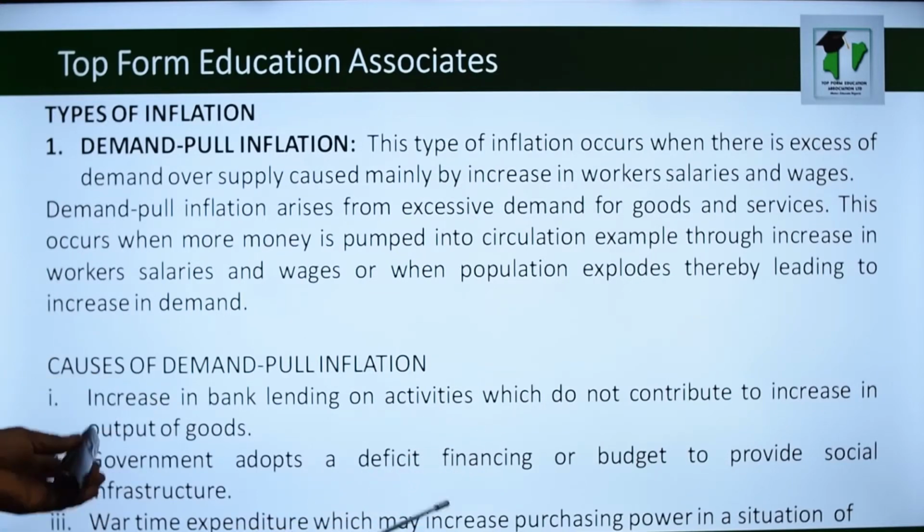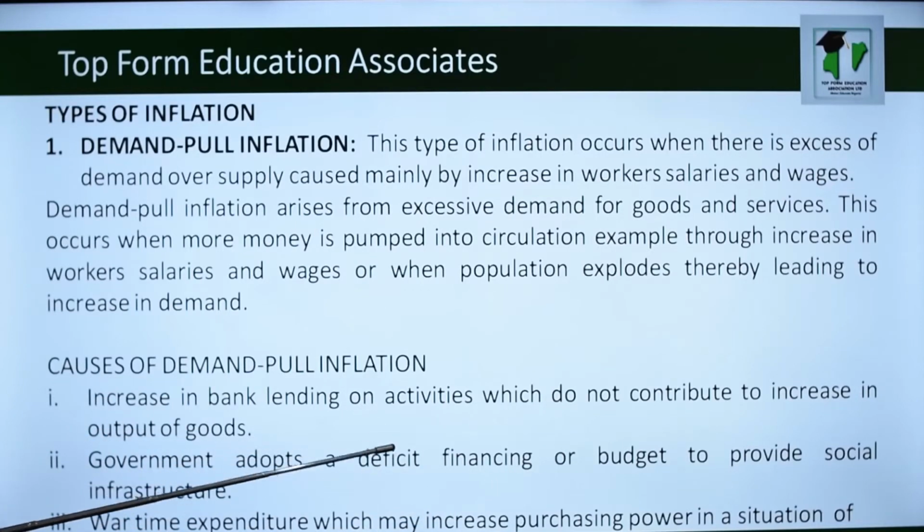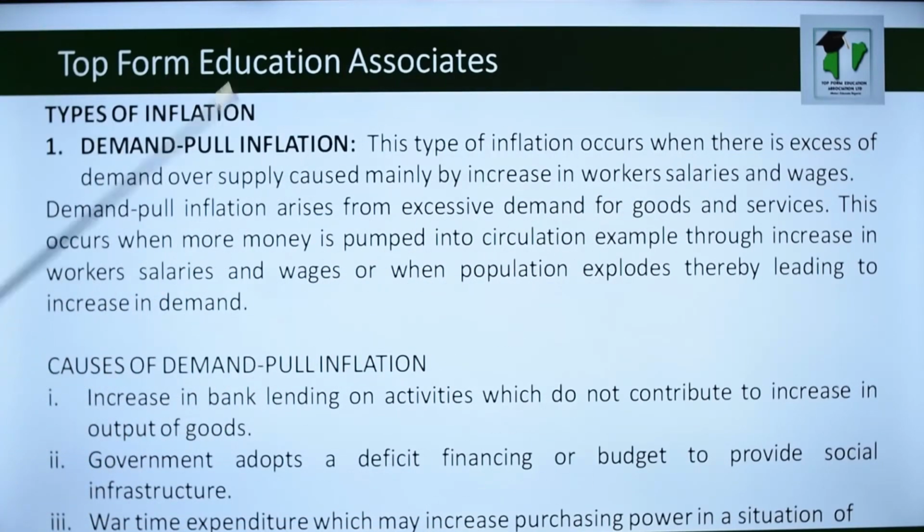Deficit financing or deficit budget is a type of budget where the government plans to spend much more than it is going to get as income. When government expenditure is much higher than the expected revenue, we have deficit financing. So what happens? It means that the money circulation will be much more than is required, and it will lead to inflation.